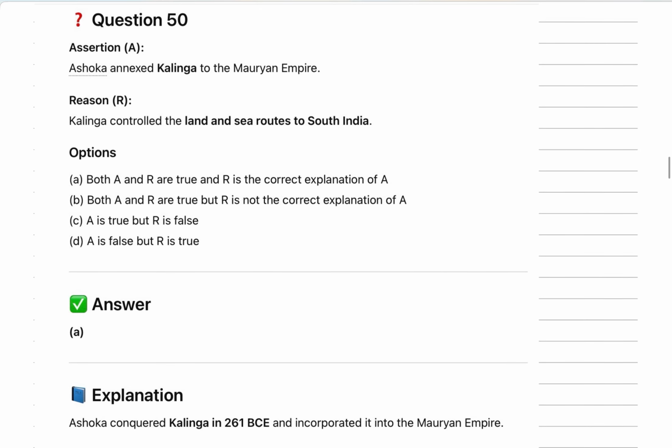Next question: Asoka annexed Kalinga to the Mauryan Empire. Yes, Asoka annexed Kalinga as the fifth province of the Mauryan Empire. Kalinga controlled the land and sea routes to South India. Yes, this was also true.